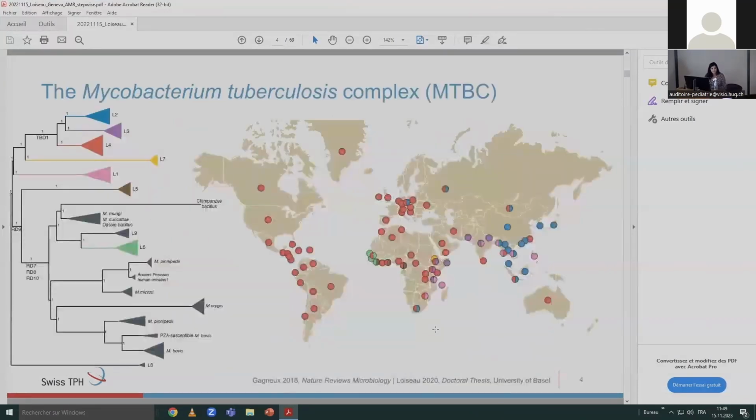So what causes TB? It's a group of clonal bacteria called the Mycobacterium tuberculosis complex. There are 9 phylogenetic groupings that we call lineages. Some are adapted to humans, lineage 1 to lineage 9, and they're depicted here in the phylogenetic tree in these colored triangles, and some are adapted to mammal species. And the human adapted forms of the Mycobacterium tuberculosis complex show phylogeographic distribution, which we see on the map. Some are more widespread, some are more localized.